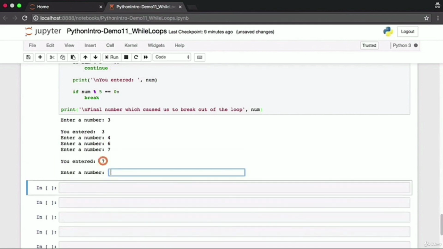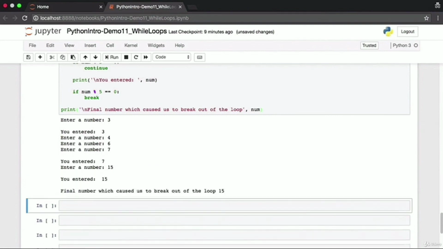For the number 7, we print out you entered 7, but we continue with the loop. Now, when we enter the number 15, this number is not divisible by 2, so we do not hit the continue statement, but it is indeed divisible by 5, which means we break out of our while loop. And 15 is the number that caused us to hit the break statement.